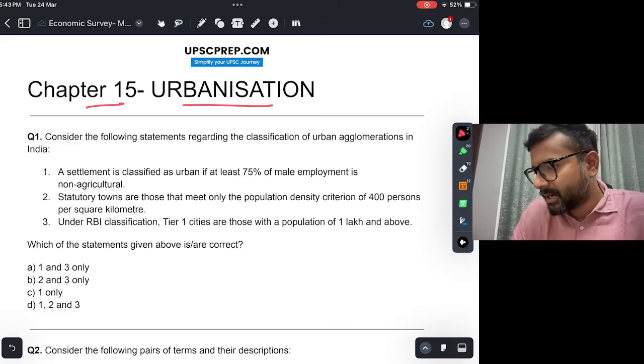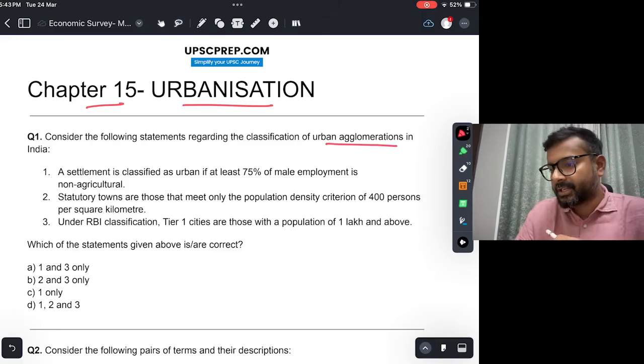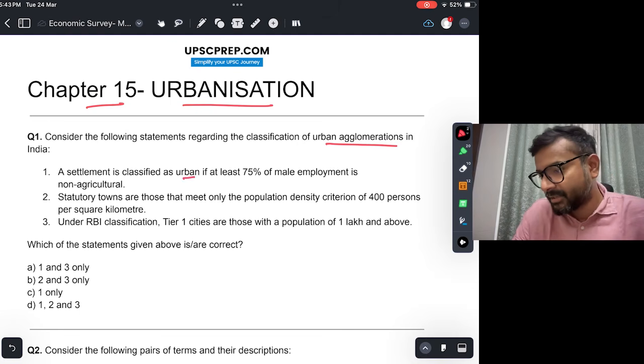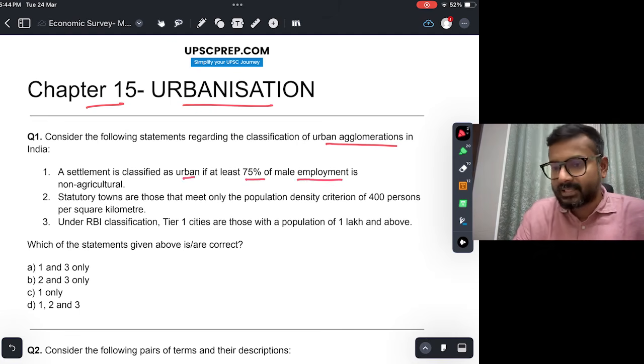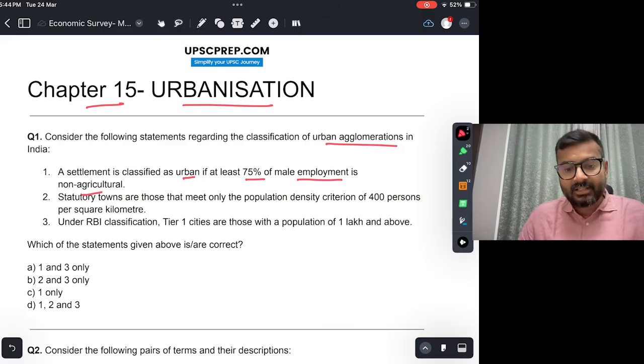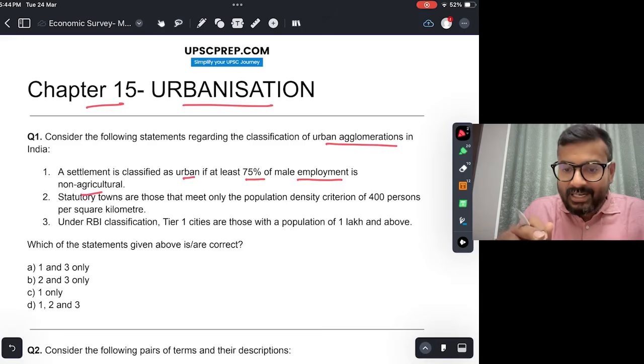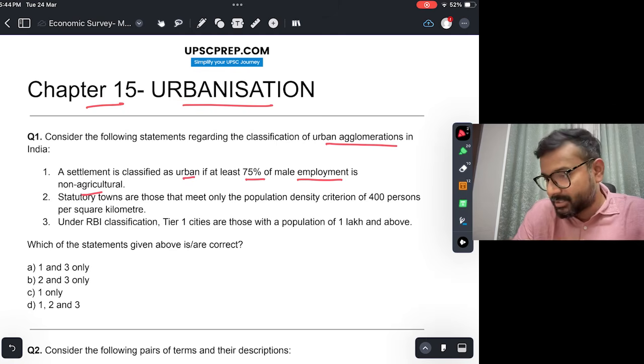Consider the following statements regarding the classification of urban agglomerations in India. Okay, classification. A settlement is classified as urban if at least 75% of male employment is non-agricultural. So this in fact is true. As per the census of India, it classifies a settlement as urban based on three criteria. One is population should be more than 5,000. Okay, at least 75% of the male population should be engaged in non-agricultural employment. Okay, and density should be equal to or more than 400 persons per square kilometer. So that is there. So this is true.